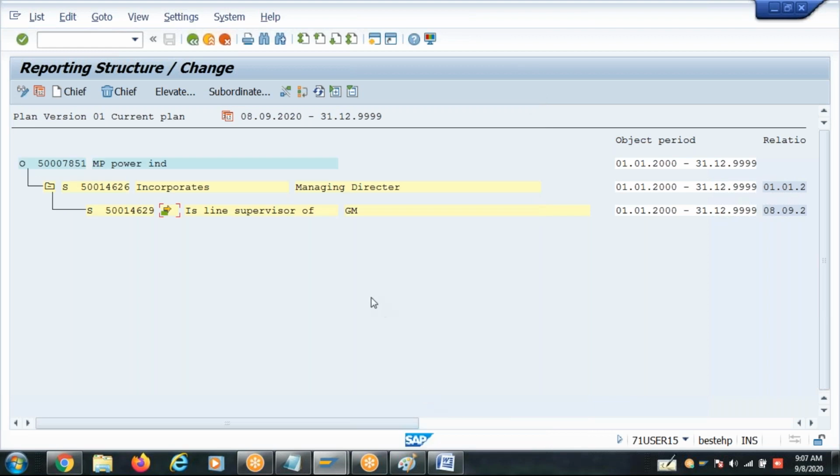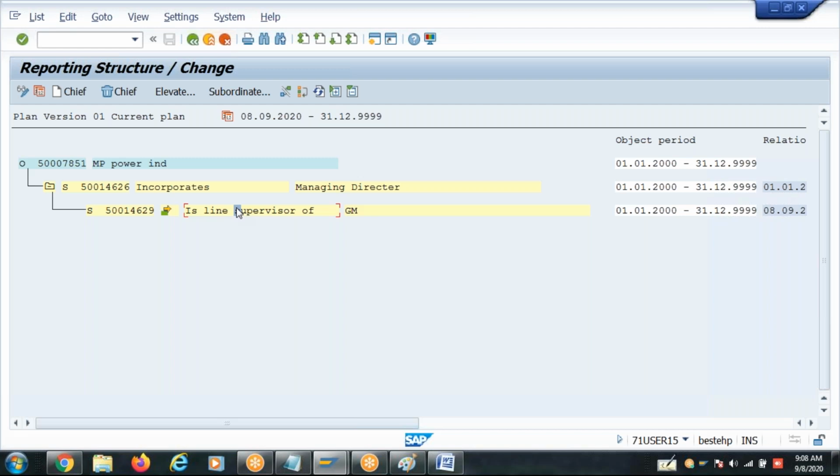Now you apply that cycle repeatedly. But usually when the first level manager completes the action, then only it goes to the next level, right? Hello? Yes, sir. Okay, after completion of that first action, you execute the same evaluation path once again to pick the next level manager. So it works. It is the same relation.